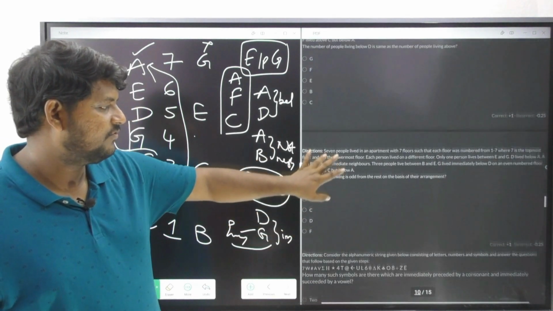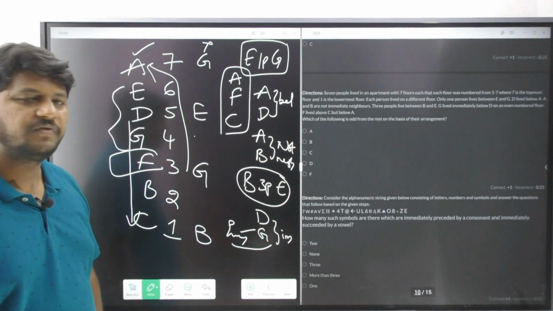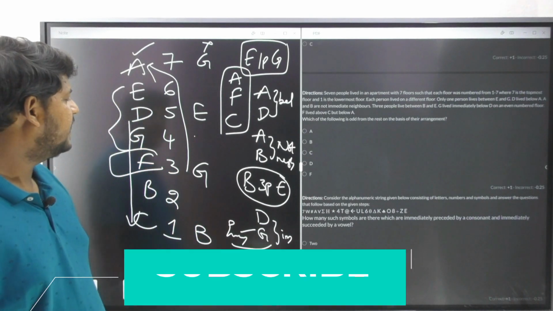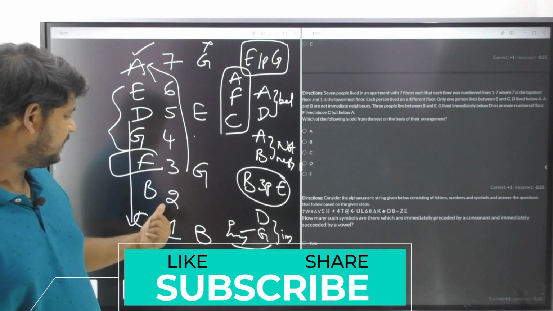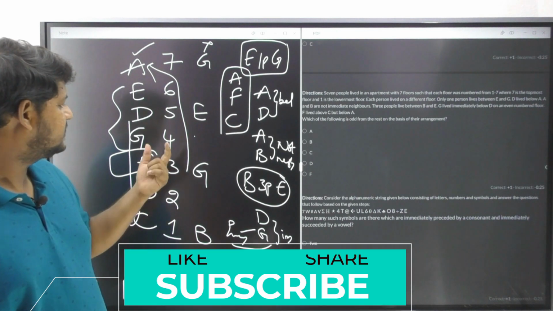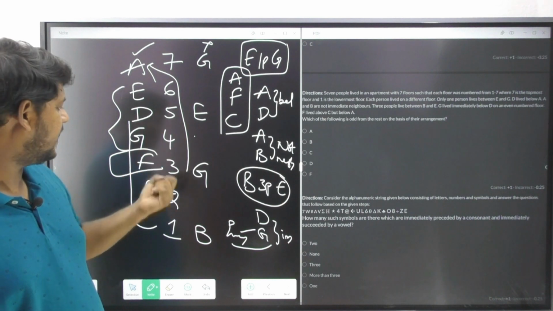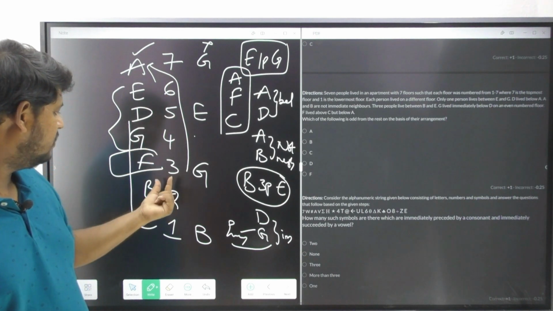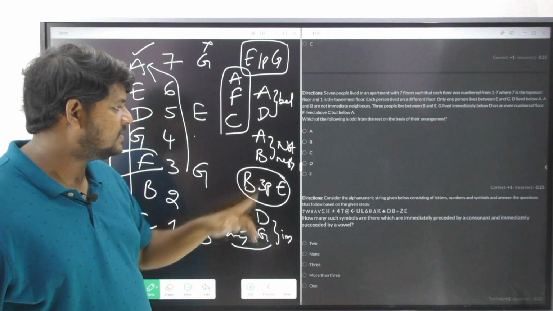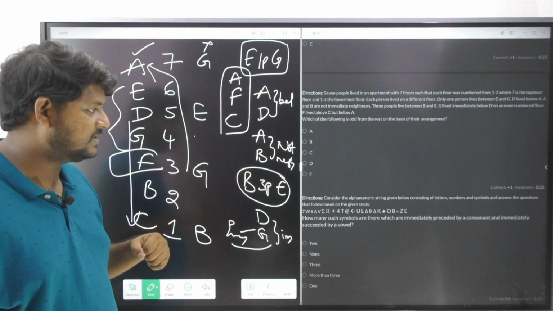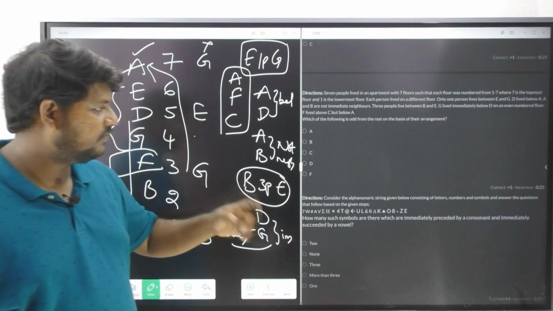Next, which of the following is odd from the rest of the bases? Maybe it is based on their floor number, I think so. A is odd, B is even, C is odd, correct? D is also odd and F is also odd. So answer is B, because B is staying in the even number. That is your answer. Next one, let us go with the next question.